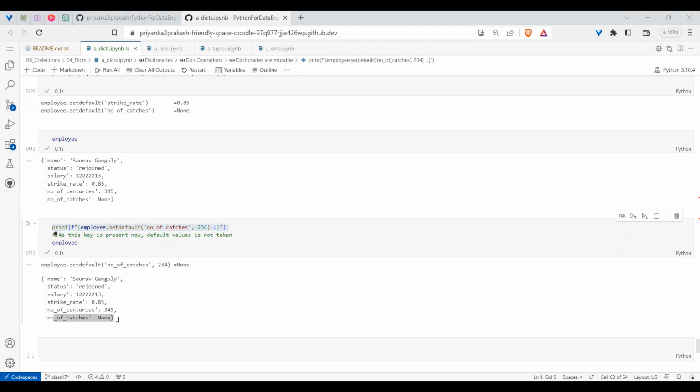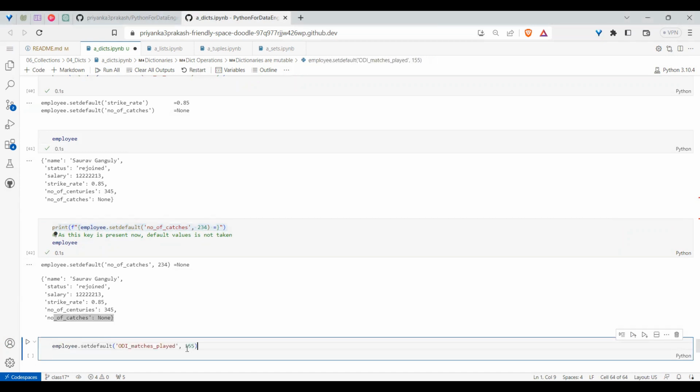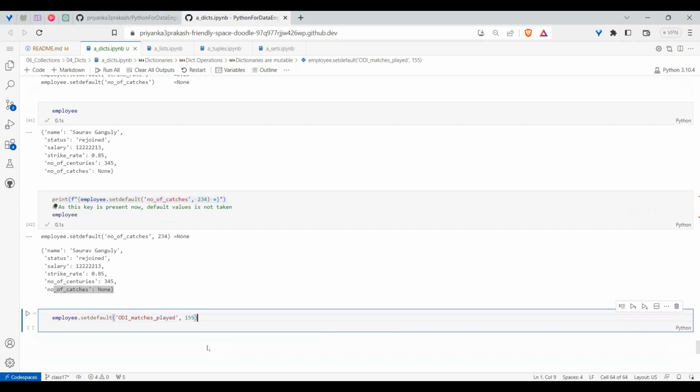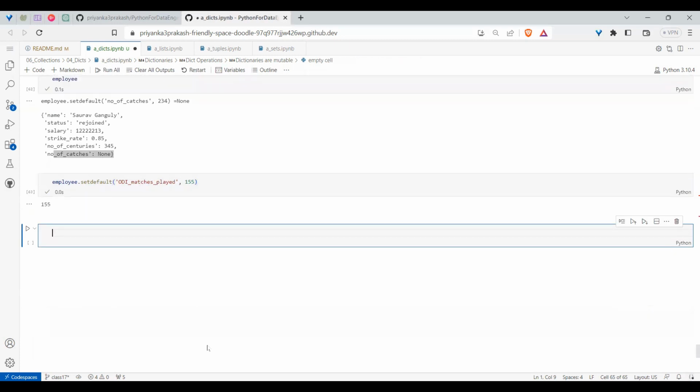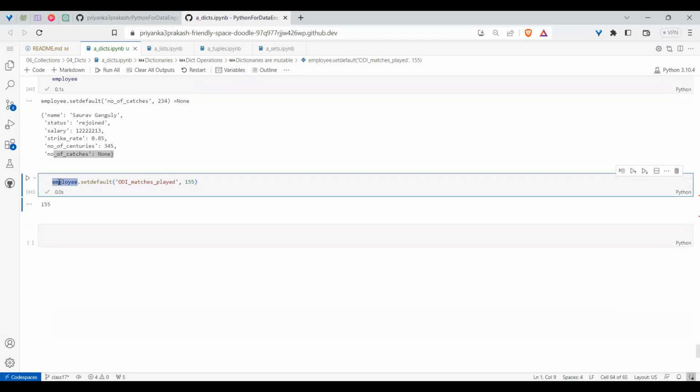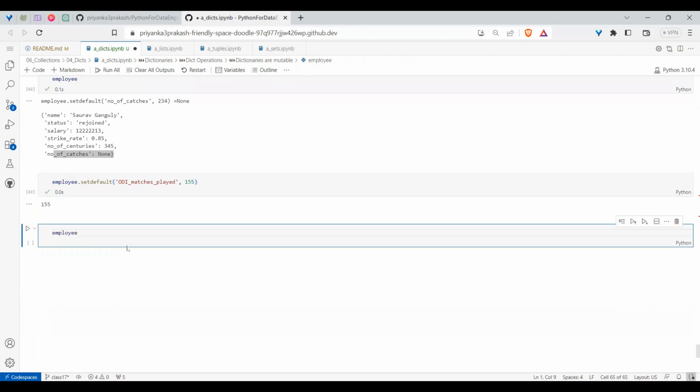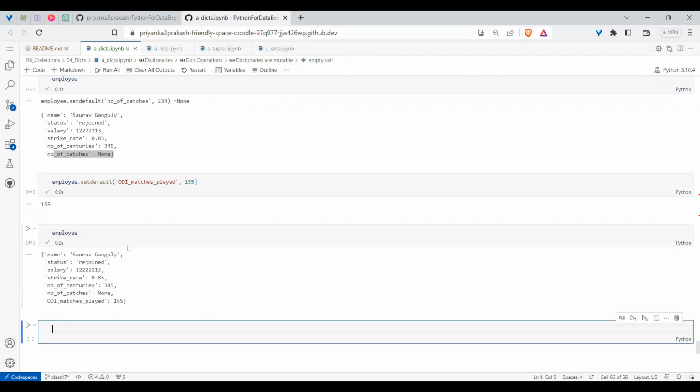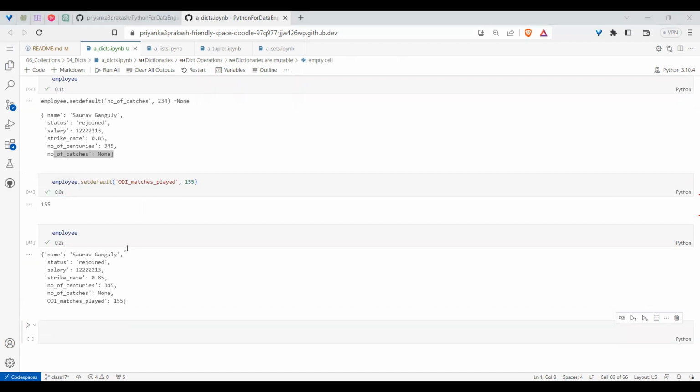Means if I take a new one, say employees.setdefault of ODI matches played with 155, this key is not there. Then it will create this key, assign the value, and also give us the value of 155. After giving the value, if you check the original dictionary, you see that the changes were reflected there too, and you get the value. So that is the difference between these three. This is the most important point you need to remember.